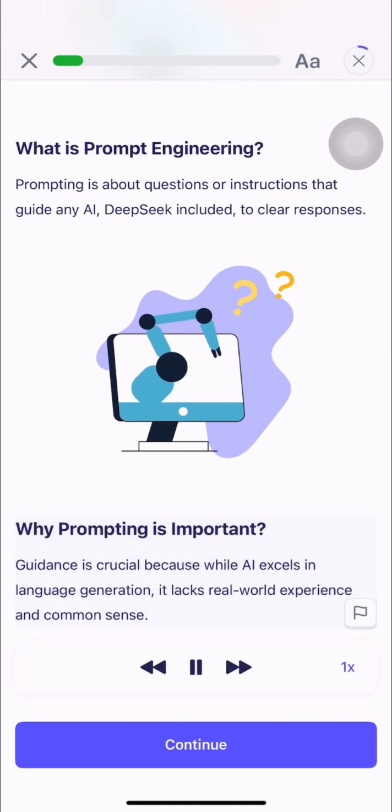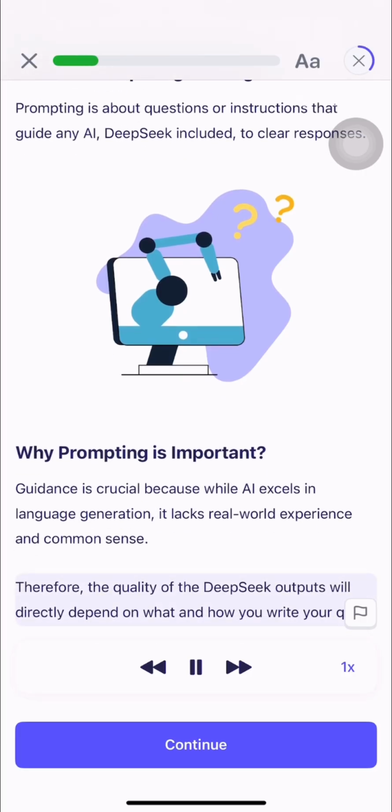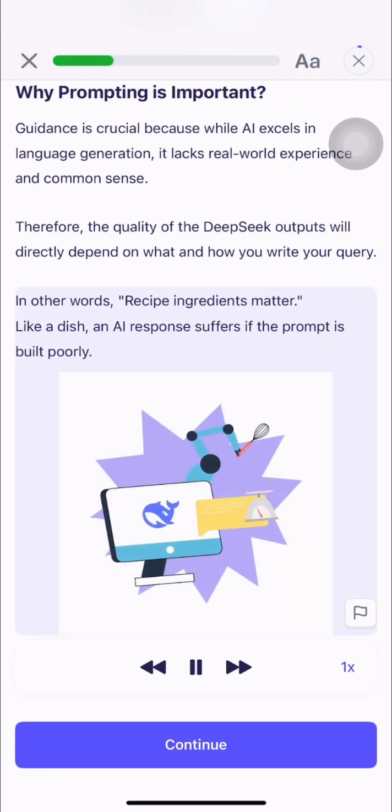Why is prompting important? Guidance is crucial because while AI excels in language generation, it lacks real-world experience and common sense. Therefore, the quality of the DeepSeek outputs will directly depend on what and how you write in your query. In other words, recipe ingredients matter. Like a dish, an AI response suffers if the prompt is built poorly.